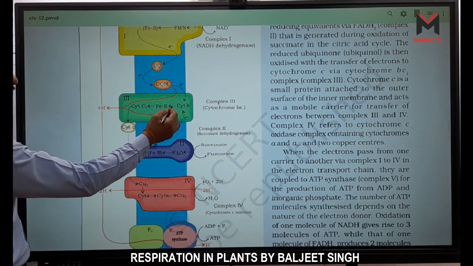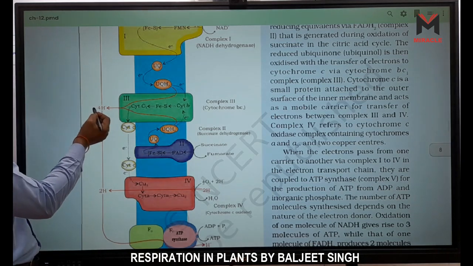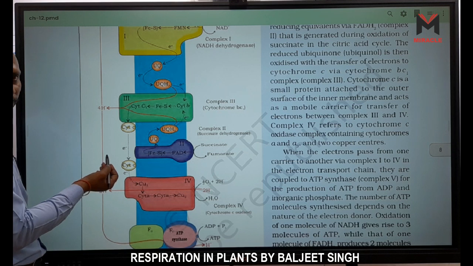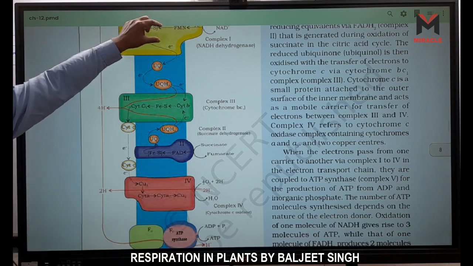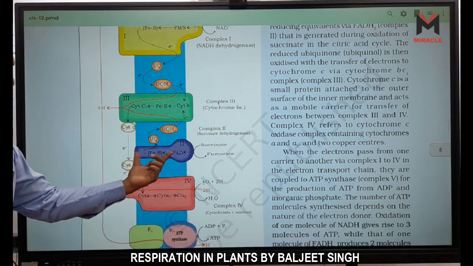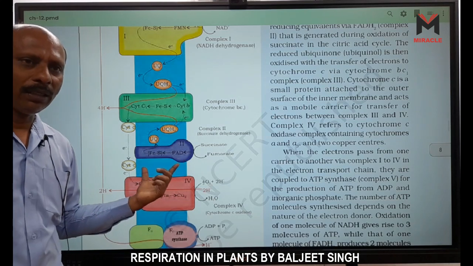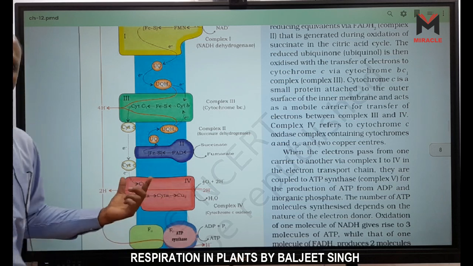Complex first has the capacity to transport across the membrane, but complex second has no capacity to transport hydrogen ion across the membrane.